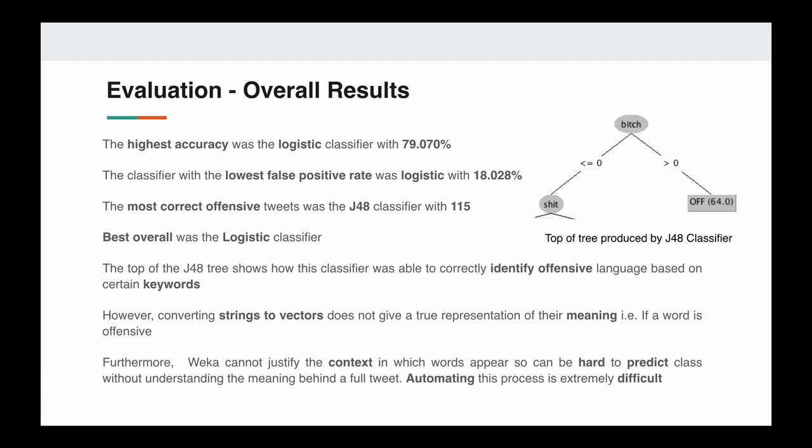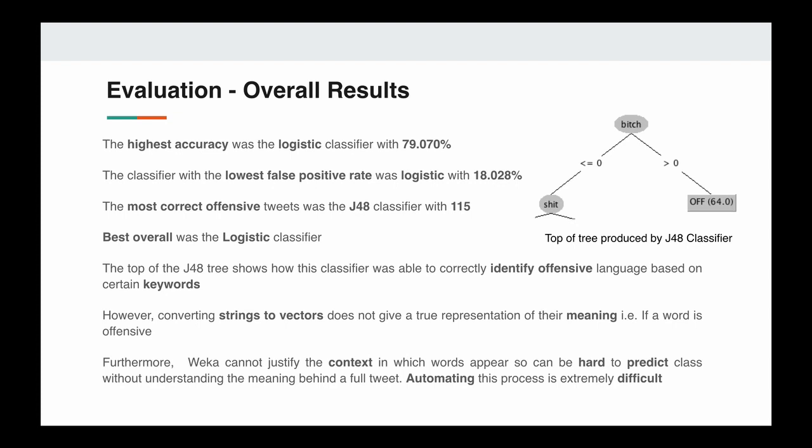If we were to deploy a model, it would be the one produced by the logistic classifier. This is because logistic has a faster build time, greater accuracy, and a slightly lower false positive rate. Although J48 classified more offensive posts correctly, this was only by one post, and we also want to minimize non-offensive posts being classified as offensive.